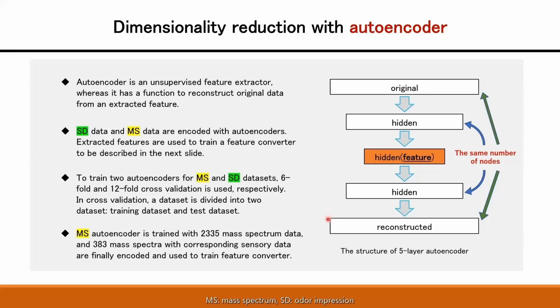So it has a symmetric structure. In this study, they are trained by cross-validation. The MS autoencoder is trained with 2335 molecules, and then features of the common 383 molecules are encoded. With the SD autoencoder, features of odor impression of the same 383 molecules are extracted. These extracted features are used to train a feature converter.